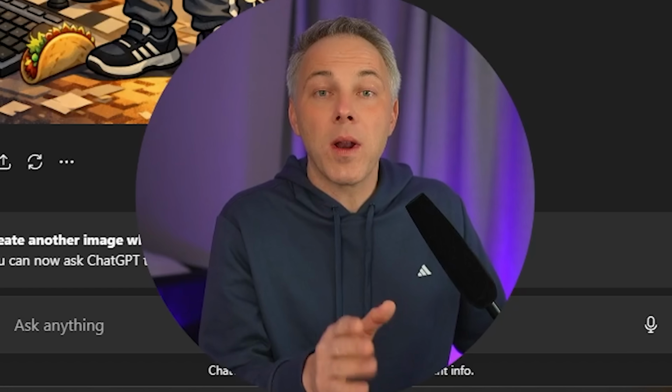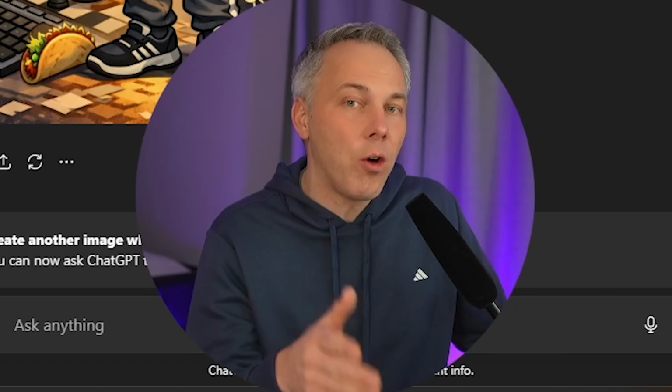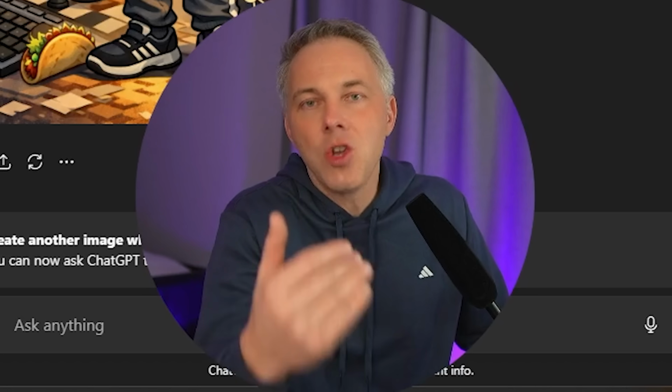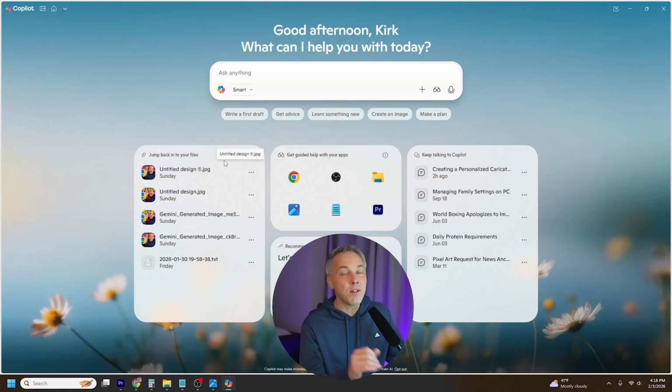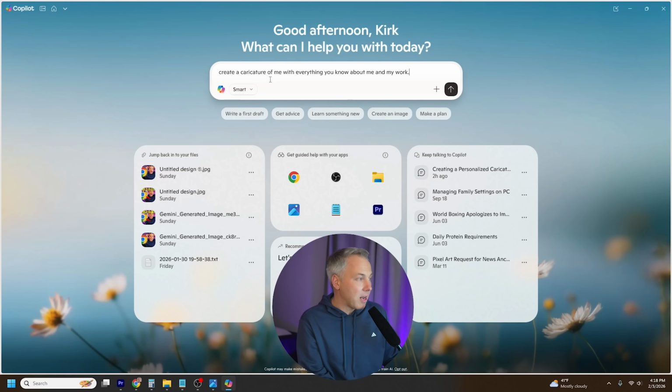So I want to show you, and I want to make sure I show you how to do this in all the different tools because, again, you might not use ChatGPT, you might use CoPilot, you might use Gemini. Speaking of CoPilot, let me jump right into CoPilot. I don't use CoPilot a lot, and I do think it's basically based on ChatGPT, but I want to pop the same prompt in there and see what we get.